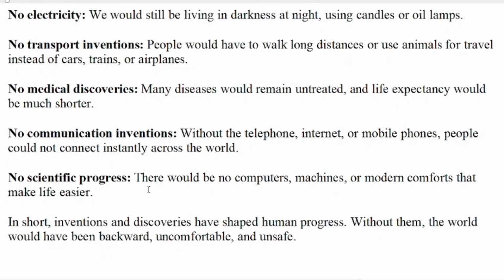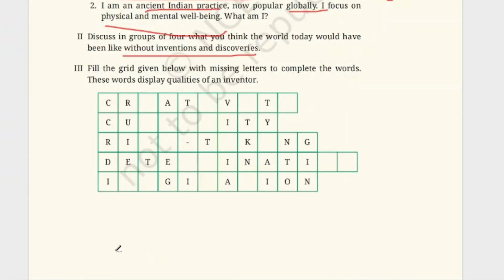No scientific progress. There would be no computers, machines or modern comforts that make life easier. In short, inventions and discoveries have shaped human progress. We have made this much progress only because of these inventions and discoveries. Without them, the world would have been backward, uncomfortable, and unsafe. We have learned in our history books how people were living when there were no new discoveries and inventions, isn't it?